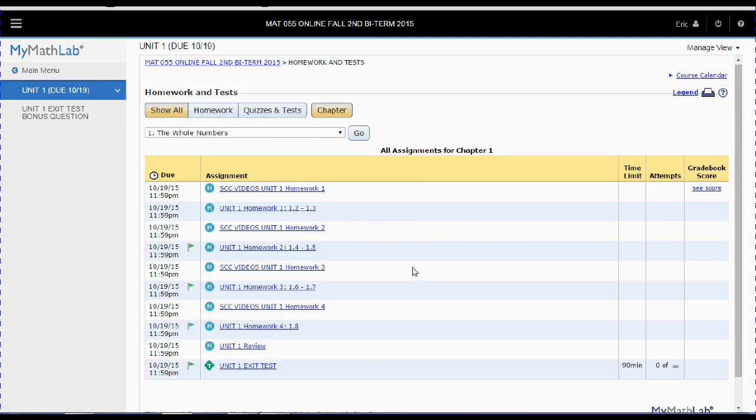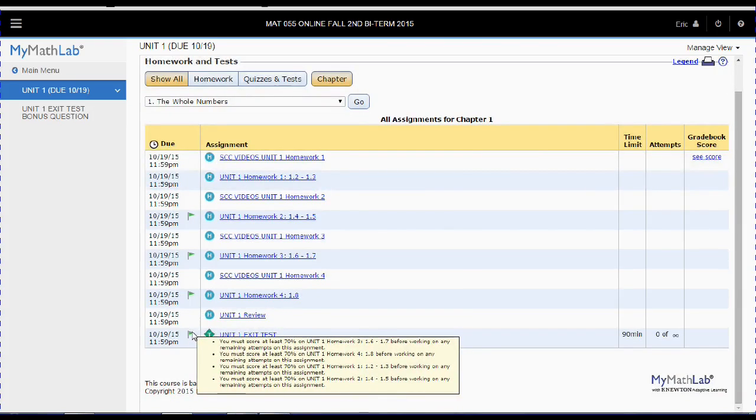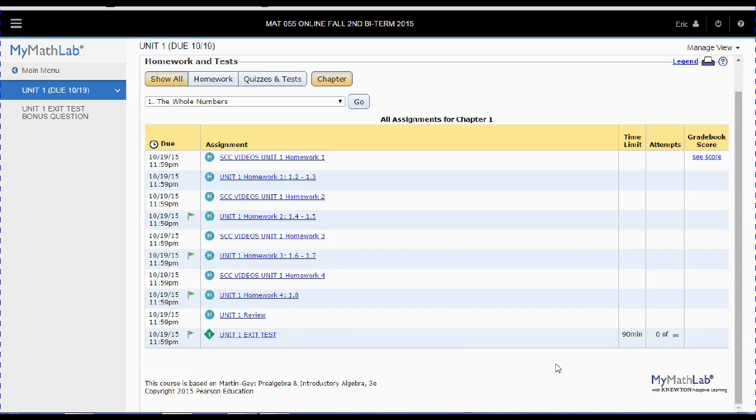To access the Unit 1 exit test on or before October 19th, you must make at least 70% on the homework assignments. After that date, you'll have to make an 80. So you're never locked out, you just may have to do some extra work. In fact, you shouldn't go for the 70%, you should go for 100. And there's a reason why, and I'll explain that in a second.